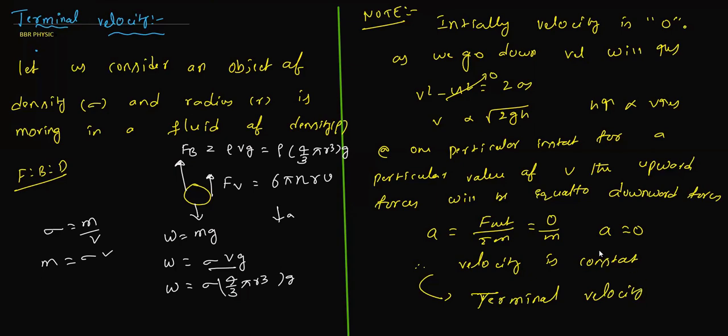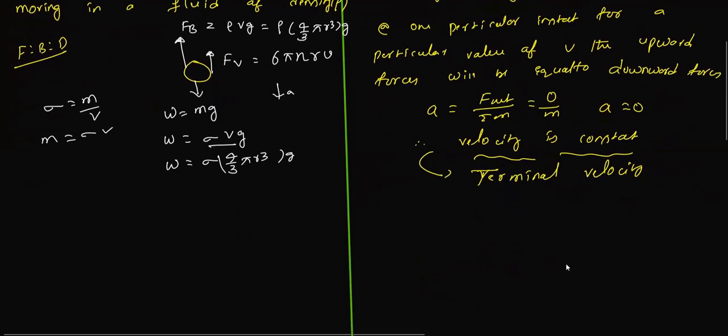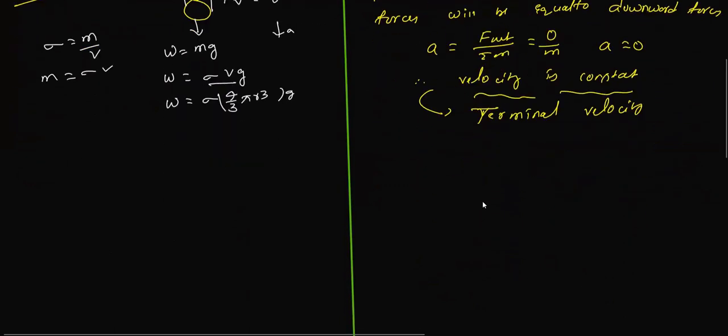As we go down, at a particular instant, upward forces should be equal to downward forces, then F net equals 0. F net equals 0 means acceleration will be 0, and acceleration is 0 means velocity is constant. This particular value of velocity is called terminal velocity. How to find terminal velocity? Terminal velocity means upward forces equal to downward forces, so we equate that.